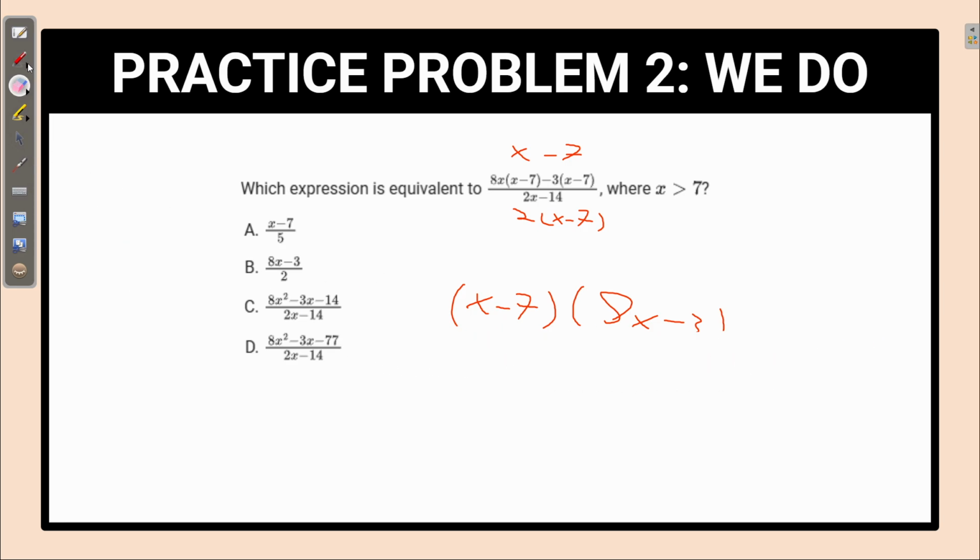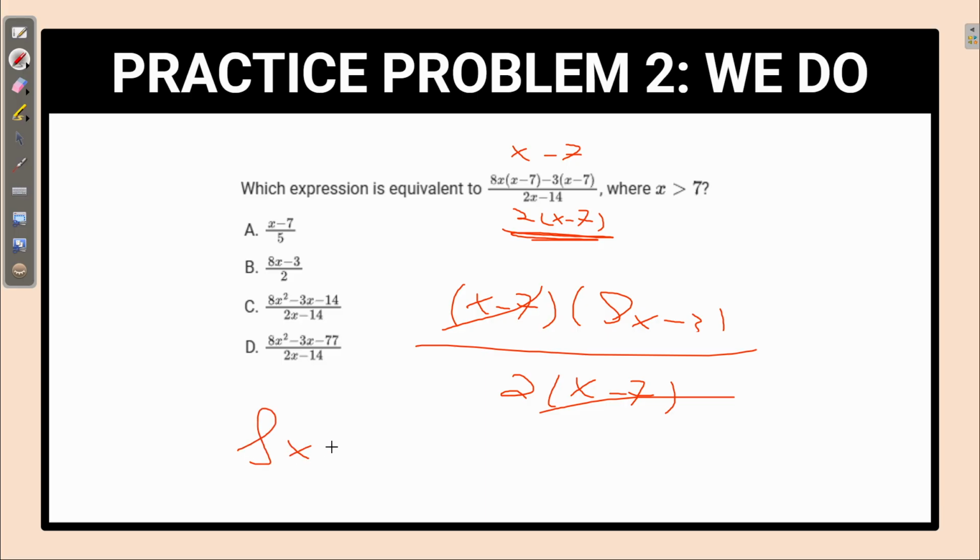And then I guess I didn't have to erase that over this here, because as we notice it's just 2 times x minus 7. And then what can you say? Well, you can say that these x minus 7 cancel out. So that results in x minus 3 over 2. Do we see that as one of our answer choices? Absolutely. That is answer B.